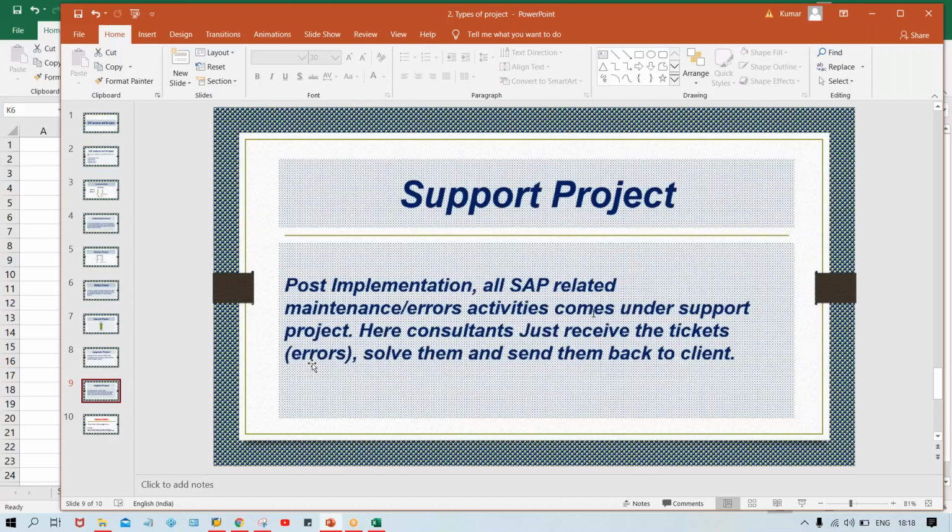So whatever way it is, we are talking about a support project. So under a support project, what comes, guys? Under a support project, all these errors or maintenance related activities come under the support project.